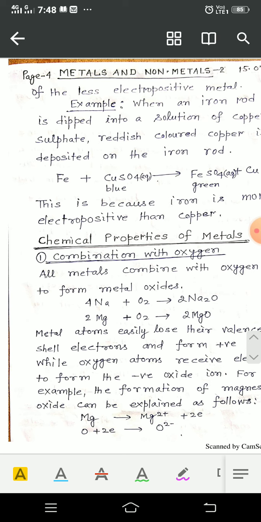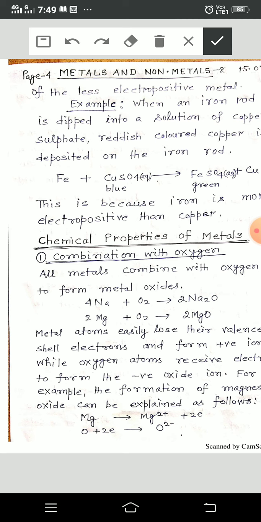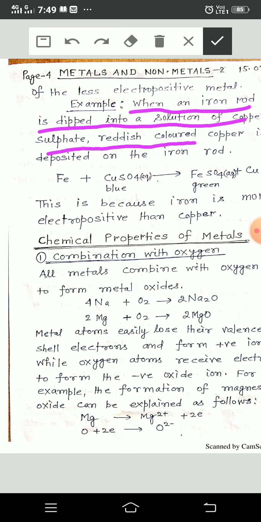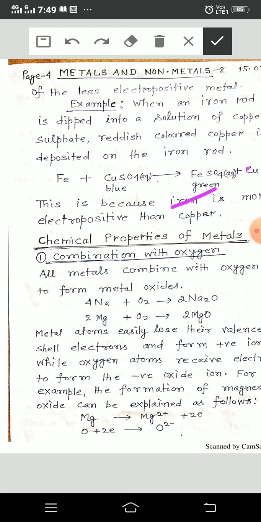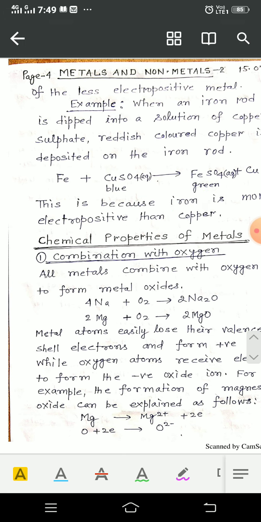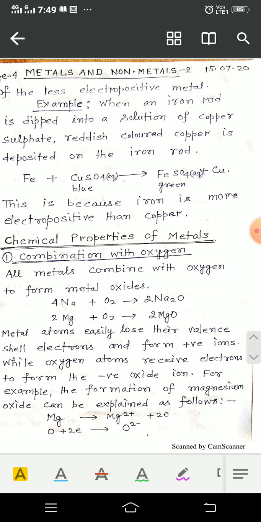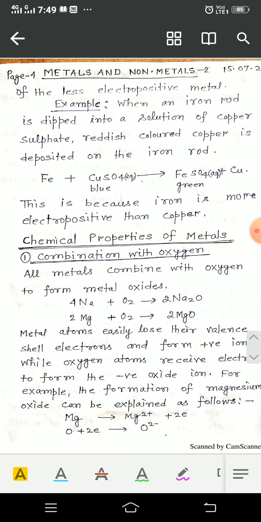Example: when an iron rod is dipped into a solution of copper sulfate, reddish-colored copper is deposited on the iron rod.